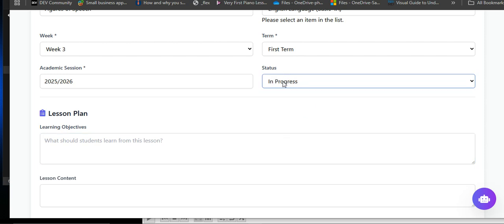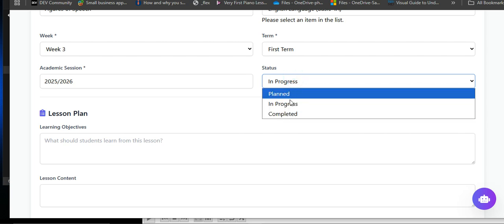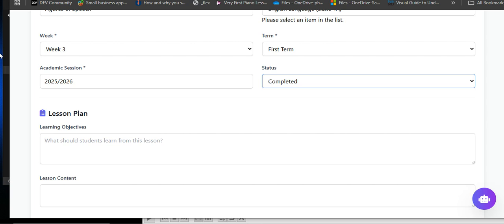Okay, because these are the things, each time you save it, the admin or the head teacher will always see a live status on all those things that you have done, that you have saved. You understand, the head teacher is going to see everything, especially as you have saved it. So now, because we plan completing it, I'm going to leave it on completed.